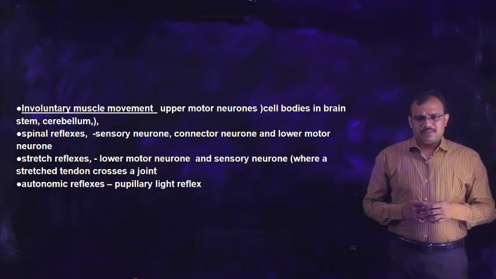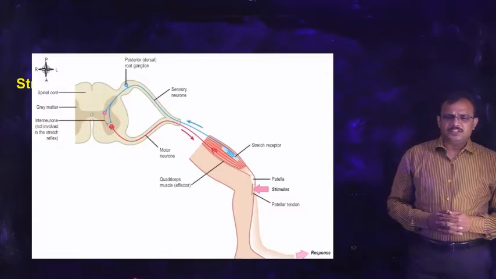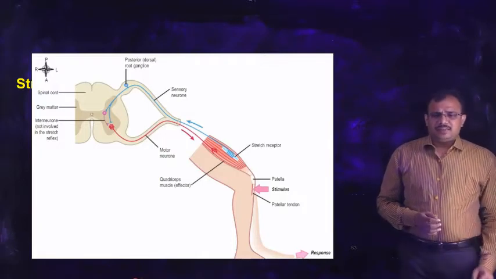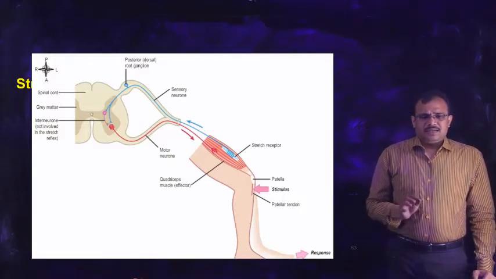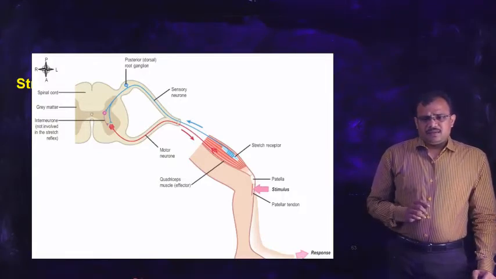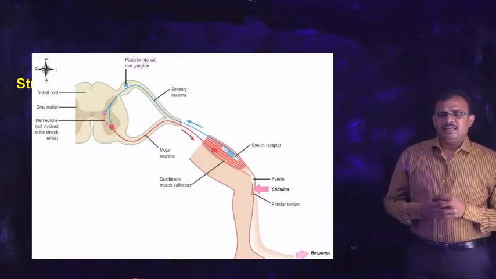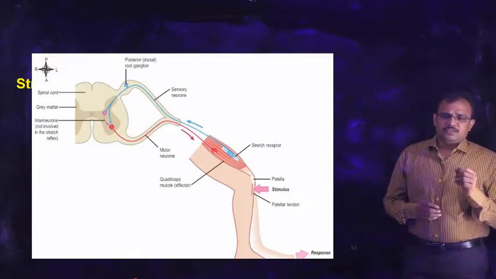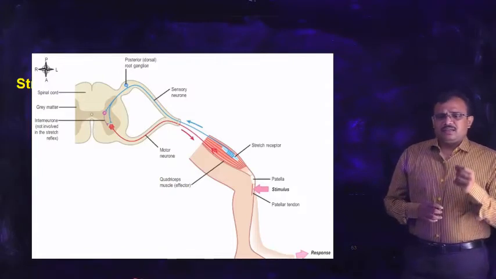The pupillary light reflex is an example of autonomic reflex actions. You see in this diagram a stretch reflex. Here the tendon is of the thigh muscle, and this tendon crosses the knee joint. You can see the blue line indicates the sensory nerve which occurs due to stimulation of stretch receptors, and in the spinal cord there is a connector neuron.